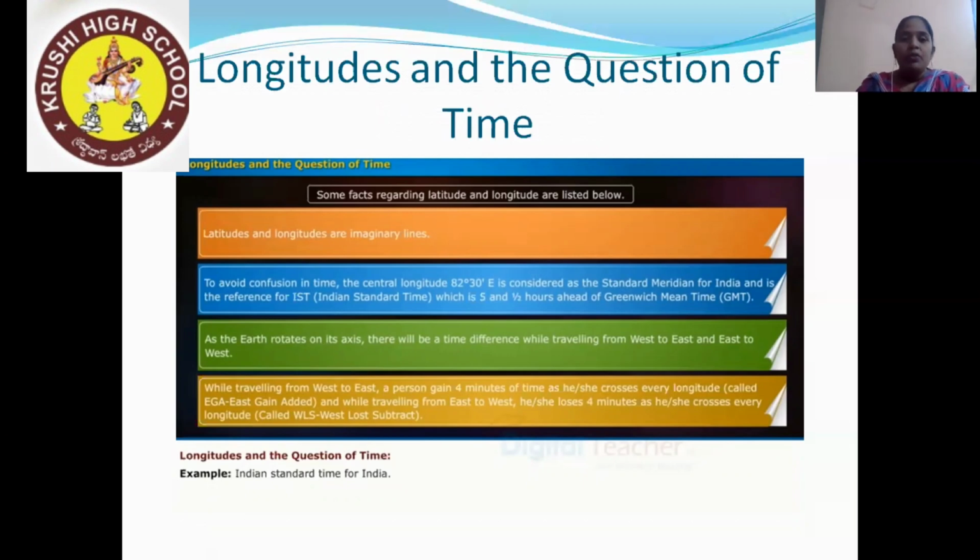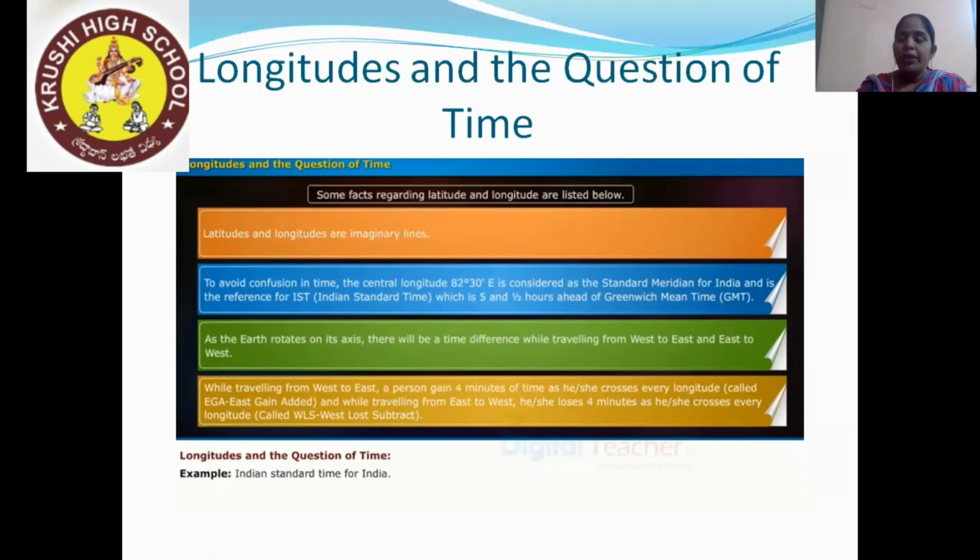To avoid confusion in time, the central longitude 82 degree 30 minutes east is considered the standard meridian for India and is the reference for IST, that is Indian Standard Time. So what is the Indian Standard Time, children? It is 82 degree 30 east, which is 5.5 hours ahead of Greenwich Mean Time.